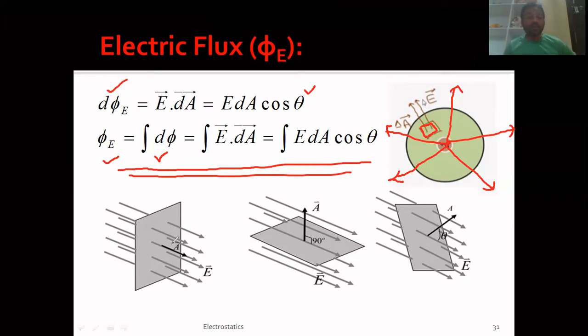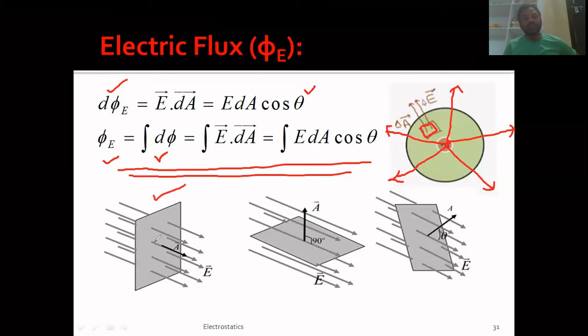Now coming on to this diagram. These are the images which help you to understand what is electric flux, and these images will help you to understand what is theta here. To understand the electric flux and this theta concept, have a look at these three images. What do you think about this first image?